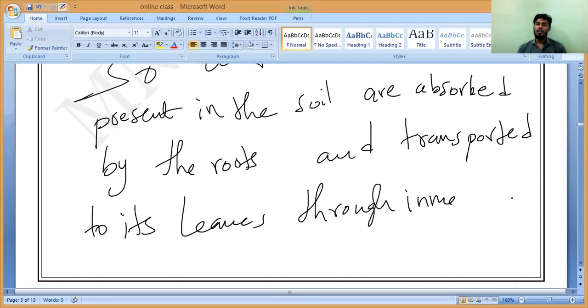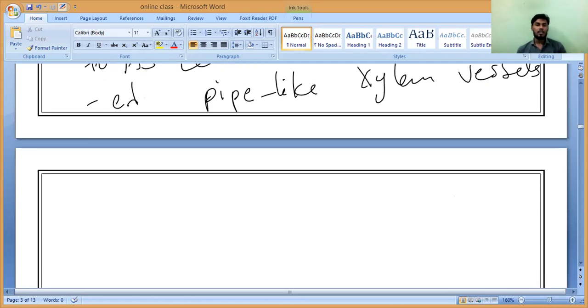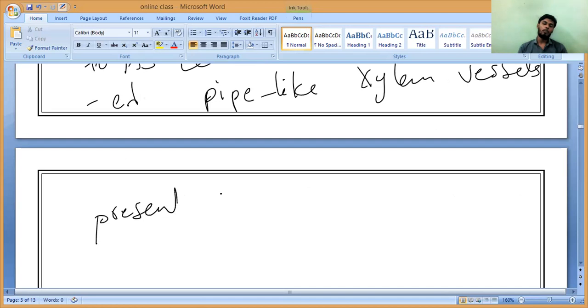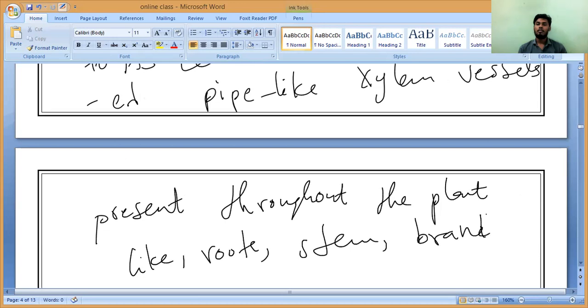Inner connected pipe-like xylem vessels, present throughout the plant, like roots, stem, branches and leaves. Do you all understand?